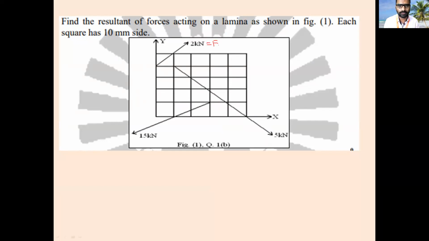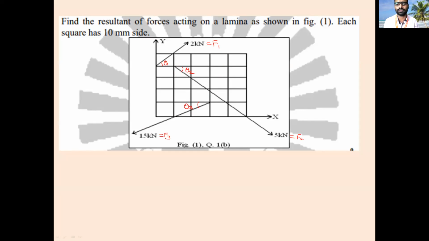I will take this as the F1 force, making an angle θ1 with respect to horizontal, and this as the F2 force, making an angle θ2 with respect to horizontal, and this is θ3. This force is F3.